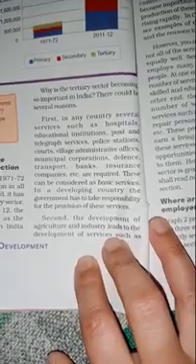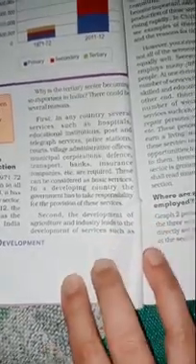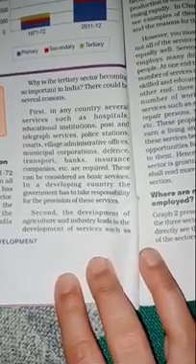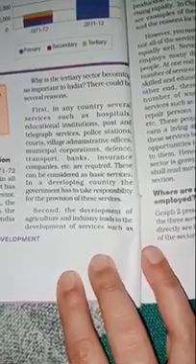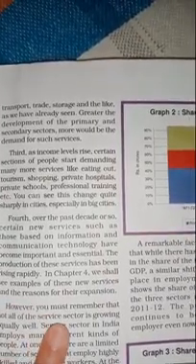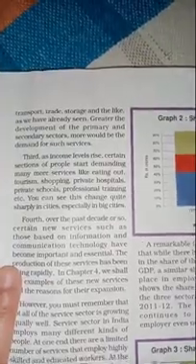In a developing country, the government has to take responsibility for the provision of these services, and India is a developing country. Second, the development of agriculture and industry leads to the development of services such as transport, trade, storage, and the like, as we have already seen.